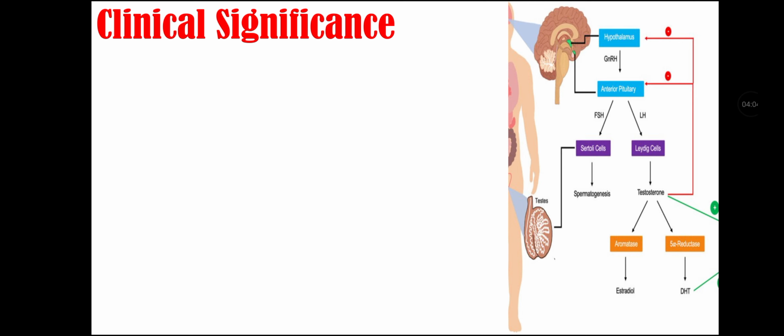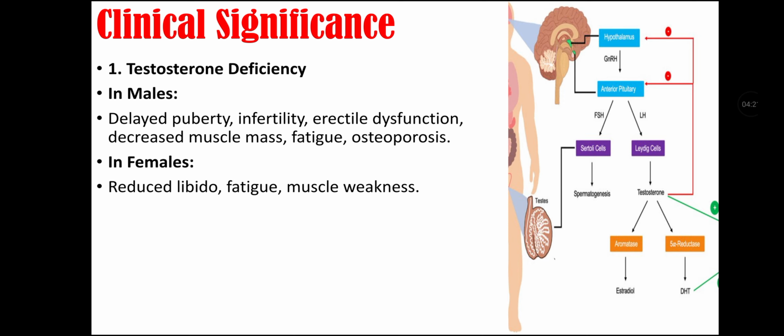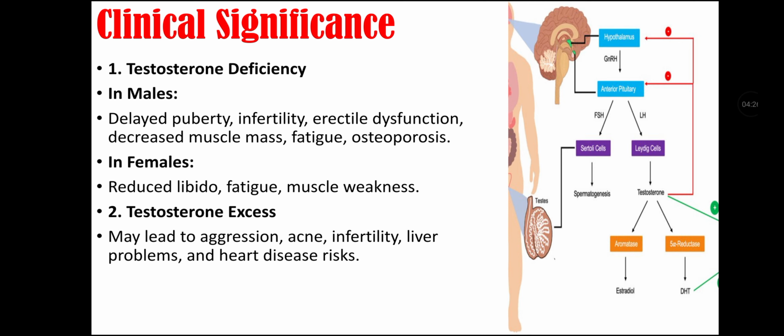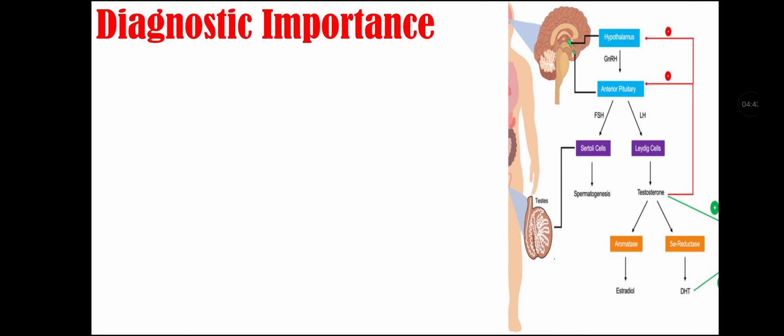Clinical significance of testosterone. First, testosterone deficiency. In males, if there is deficiency, it can cause delayed puberty, infertility, erectile dysfunction, decreased muscle mass, fatigue, and osteoporosis. In females, if there is deficiency, it can reduce libido and cause fatigue and muscle weakness. And then we will talk about testosterone excess. It may lead to aggression, acne, infertility, liver problems, and heart disease risk. In females, excess testosterone can cause hirsutism, that is excessive hair growth, deepened voice, and menstrual irregularity.